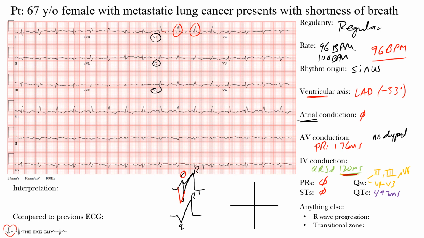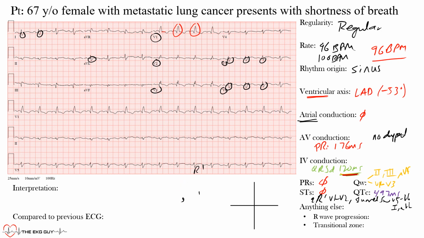All right, and if you look here at V6, these lateral leads, these are slurred S waves. Okay, same thing in lead 1 and AVL. So you have the QR prime complexes in V1 to V2, and then you also have these slurred or wide S waves in V5, V6, 1, and AVL. Okay, and that's something that suggests a bundle branch block, specifically a right bundle branch block. Okay, so hopefully that makes sense. Now, is there anything else we missed here? I know there's quite a lot we've already covered.